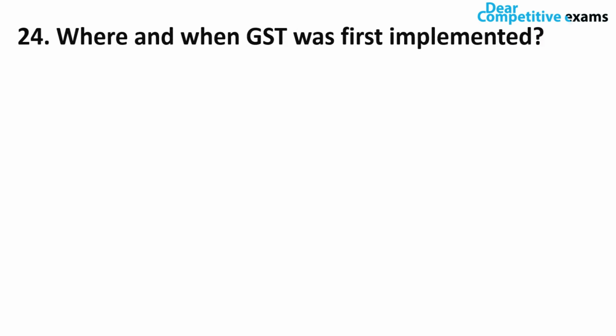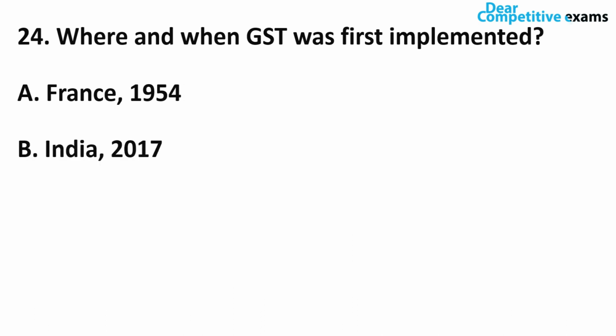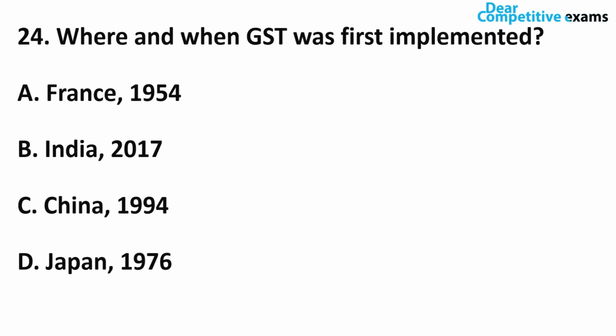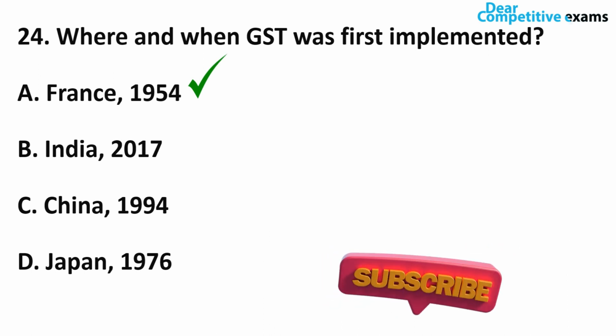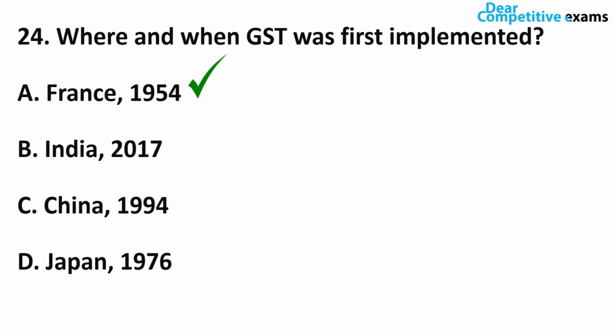Where and when was GST first implemented? In the entire world, where and when was GST first implemented? In which country? Your answers are France in 1954, India in 2017, China in 1994, and Japan in 1976. The correct answer is, the first GST was implemented in France in 1954. Friends, France was the first nation to implement GST for goods and services.